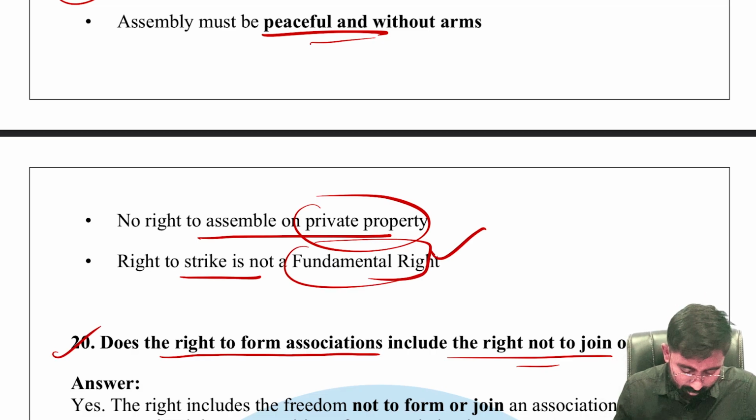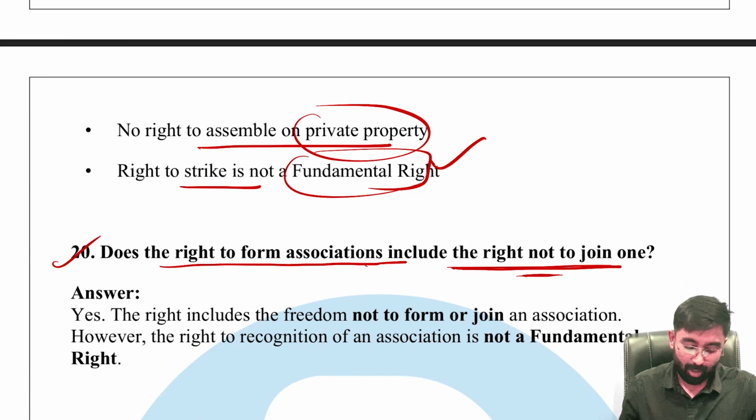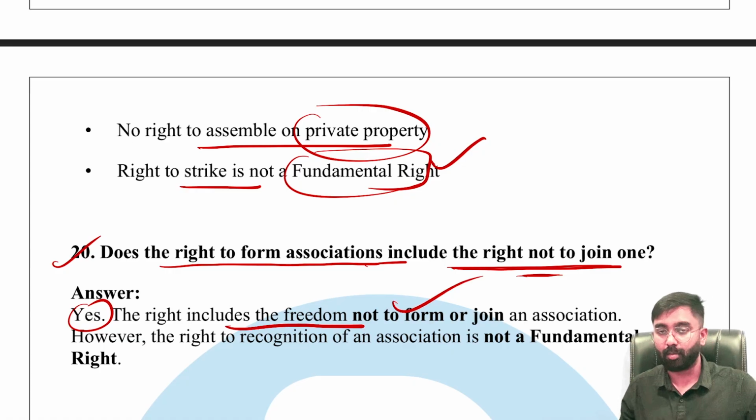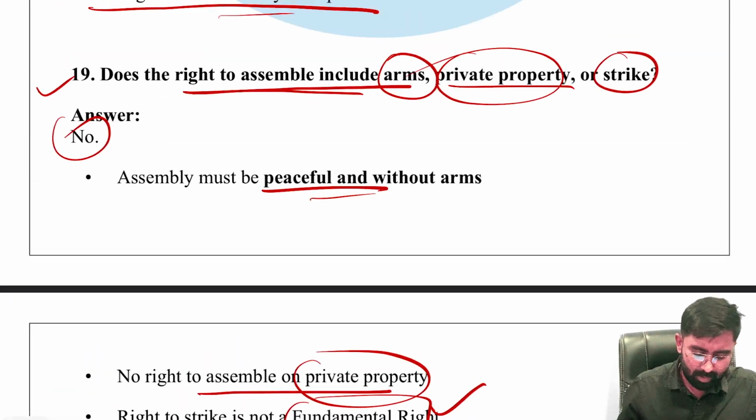Okay. Next, question number 20. Does the right to form associations include the right not to join one? The answer is yes. The right includes the freedom not to form or join an association as well. Okay. Anyway, the 10 questions, we are pretty much done.